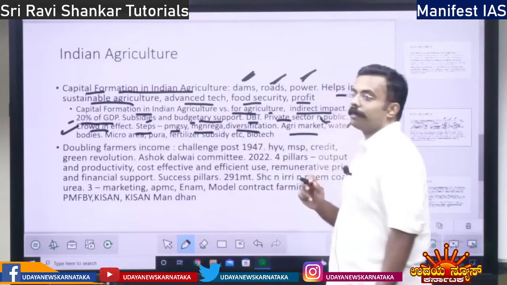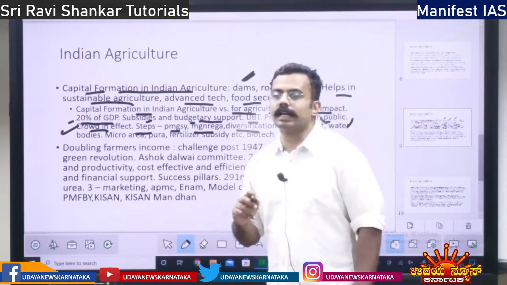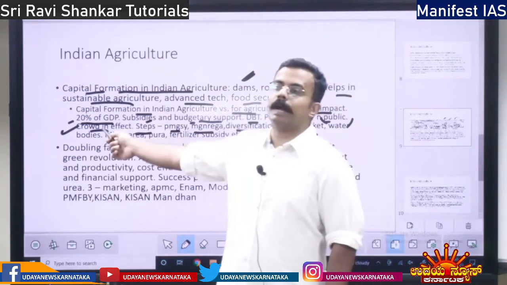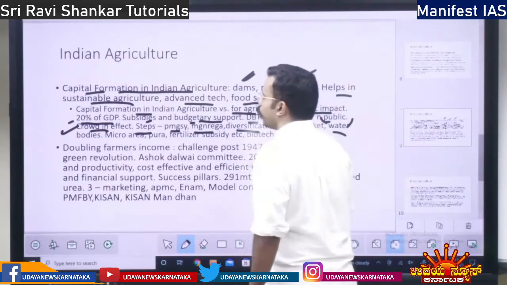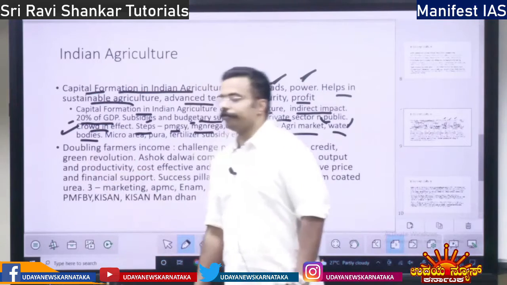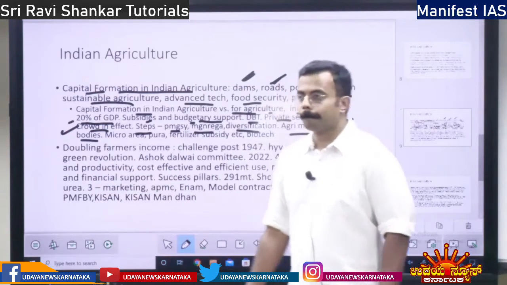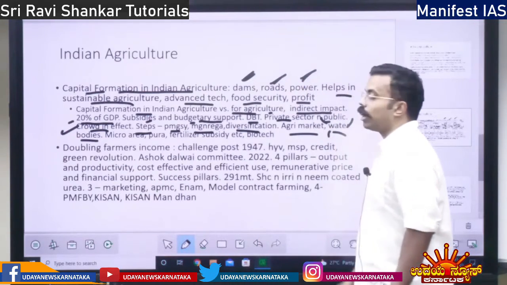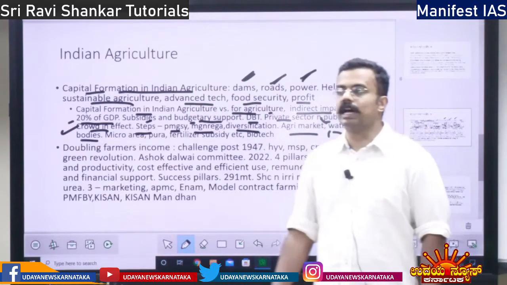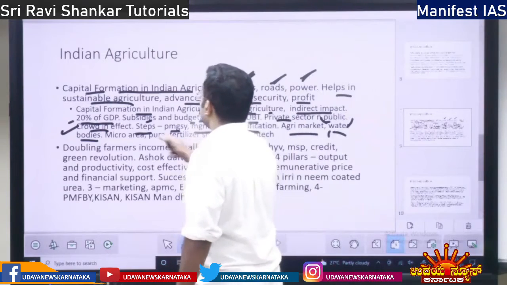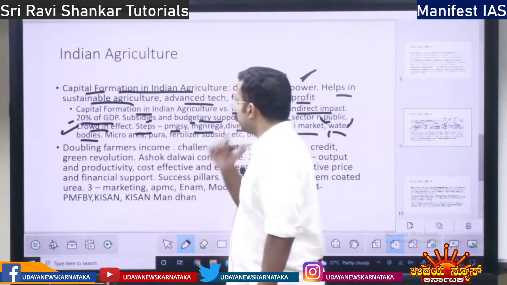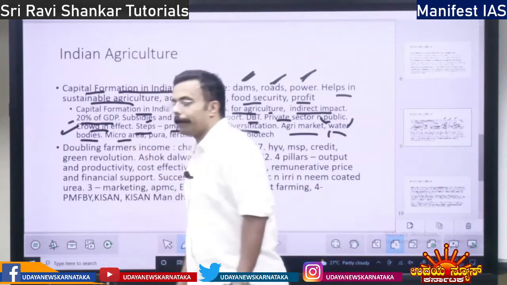Then agricultural markets. If we improve the agricultural market, that will help in capital formation. Then you have water bodies. If we build water bodies, canals, dams, it will lead to capital formation. Then you have micro area development.